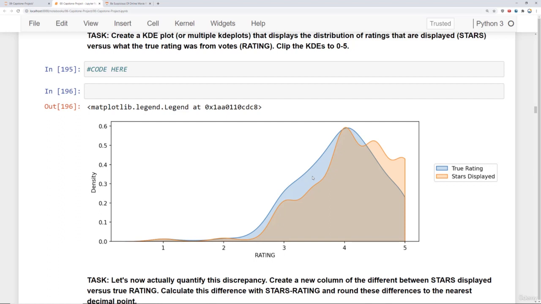Now, this could be fine if you're just rounding to the nearest 0.5. Maybe movies in general score something like 4.3, and Fandango happens to round them up to 4.5. This discrepancy itself is not the whole story. It could be perfectly reasonable for there to be a discrepancy just because they happen to round up.